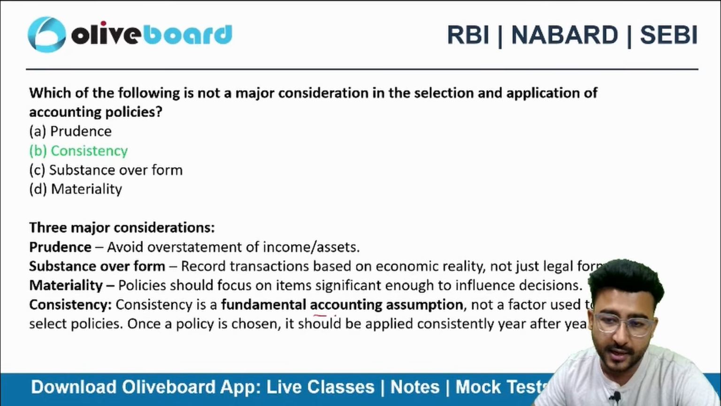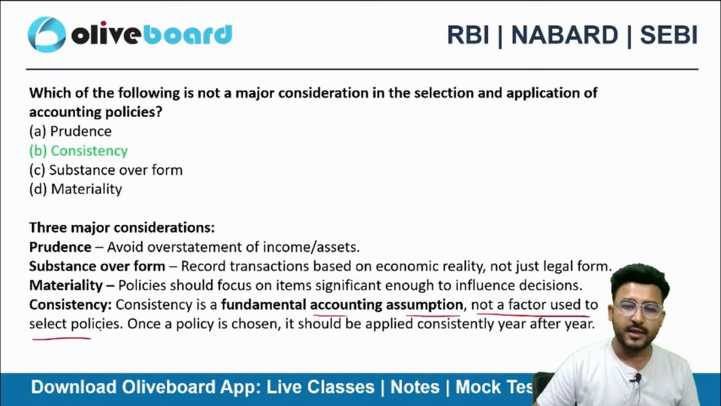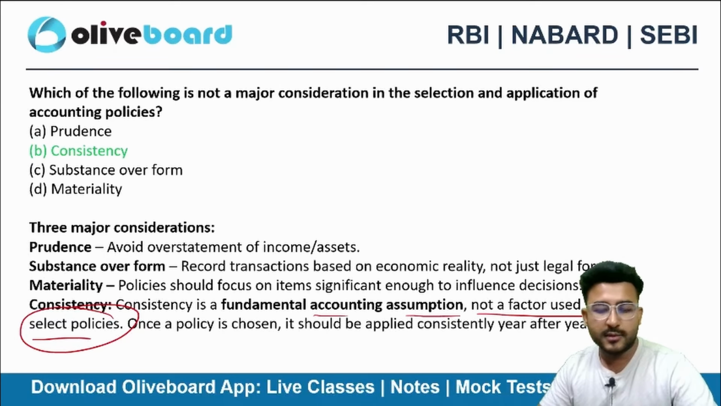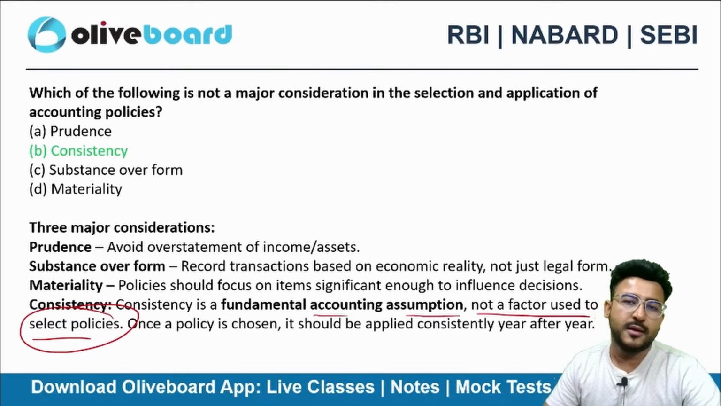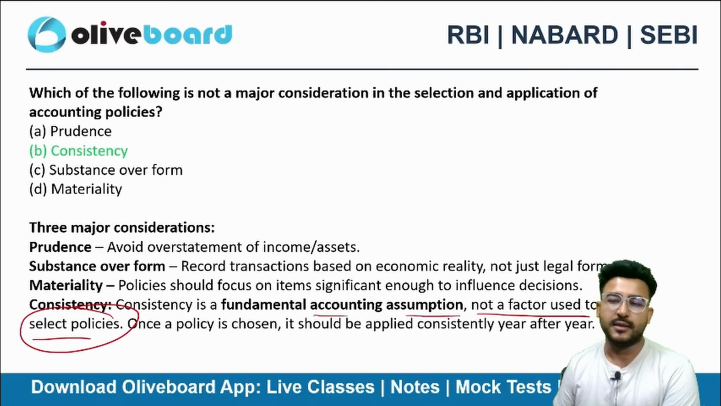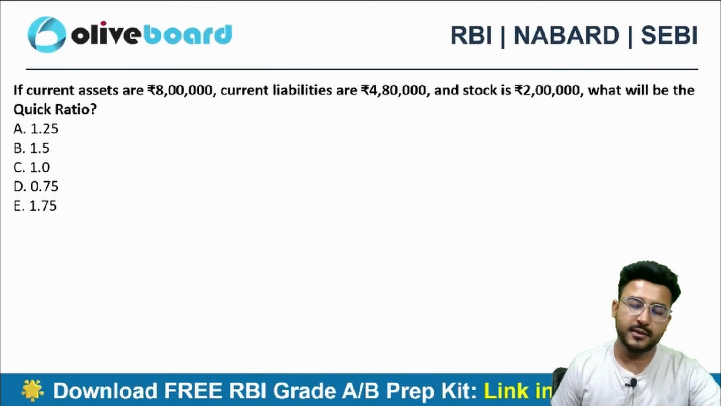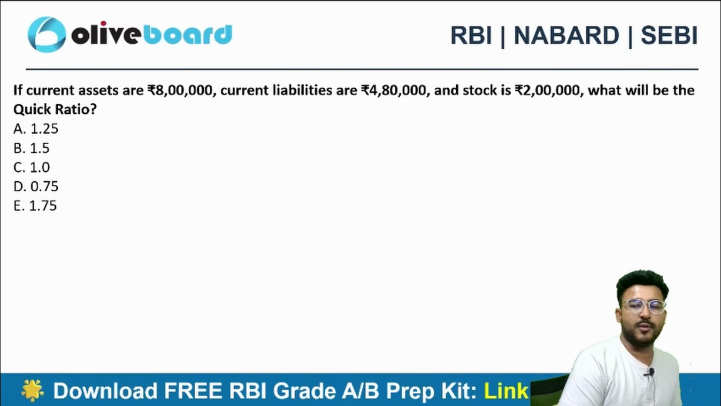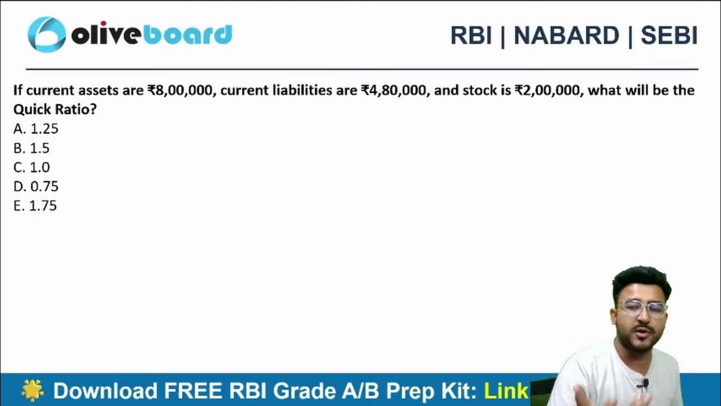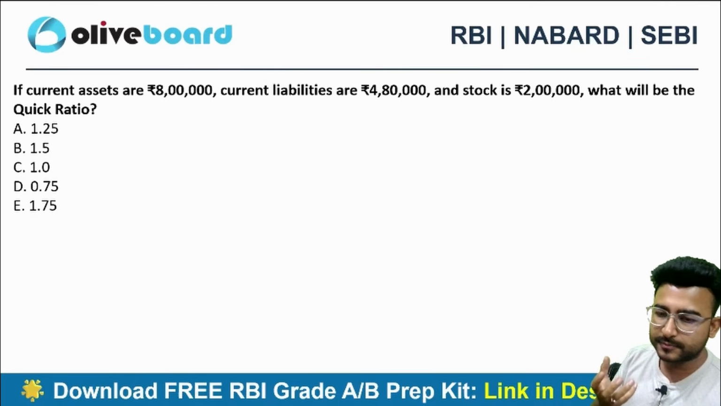Consistency is a fundamental accounting assumption and it is not a factor used to select policies. Here we are talking about selecting the policies. So in selection, we won't be considering consistency before moving ahead. That's why the correct choice here will be consistency. Substance over legal form is actually essential. Why? Because I have to see the crux of the transaction.